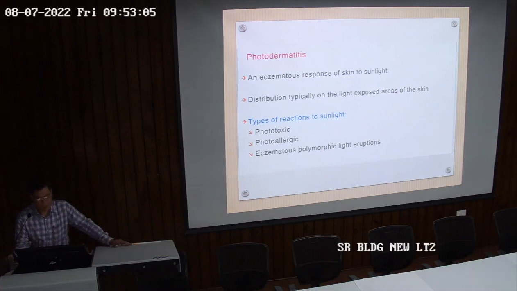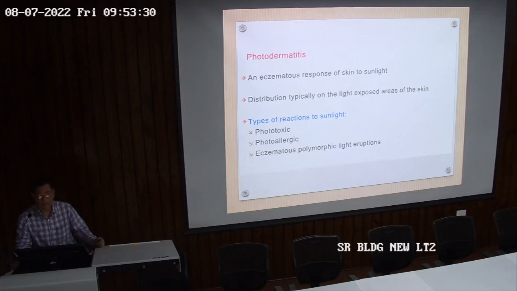So eczematous response of the skin to sunlight is photodermatitis. So this is again from an external factor, so it's an exogenous type of eczema, typically on the light exposed area of the skin. So easily you will be able to find that this is a case of photodermatitis because it will be especially on the photo exposed part. The covered area of your body is spared, and even on the face there are certain areas. Like allergic contact dermatitis from Parthenium, it is also on the exposed part because the Parthenium plant will also affect the exposed part only. Then photodermatitis will also affect the exposed part.